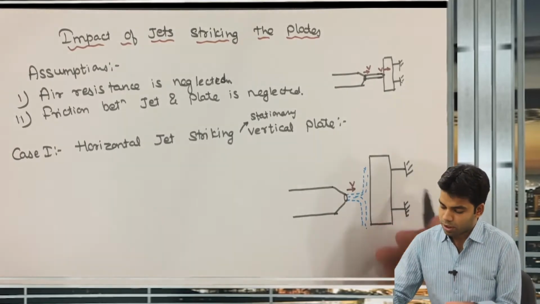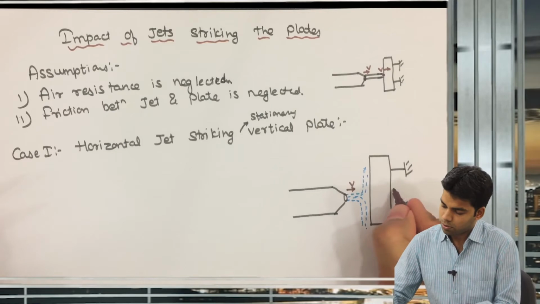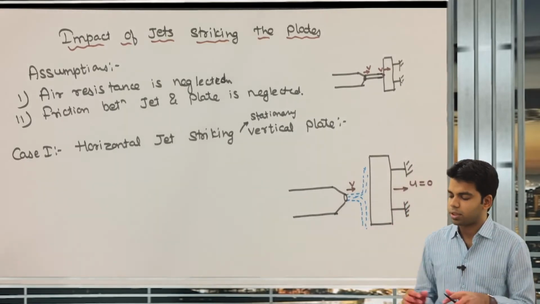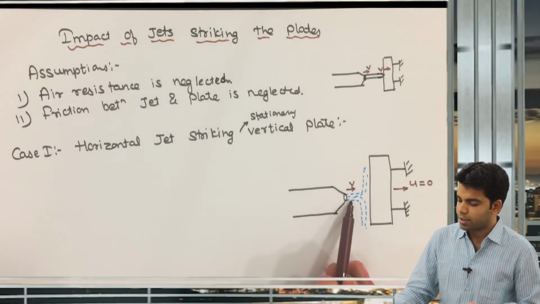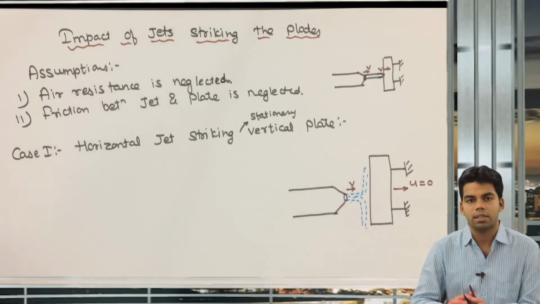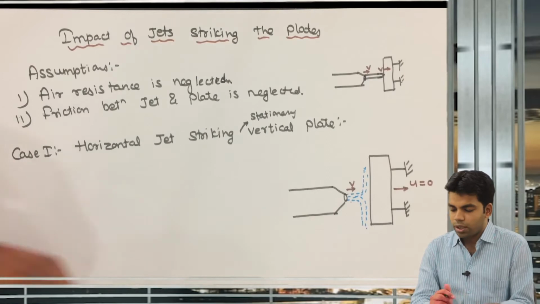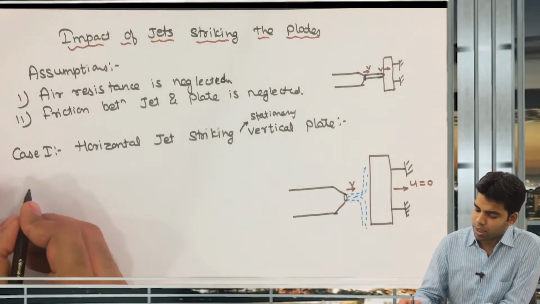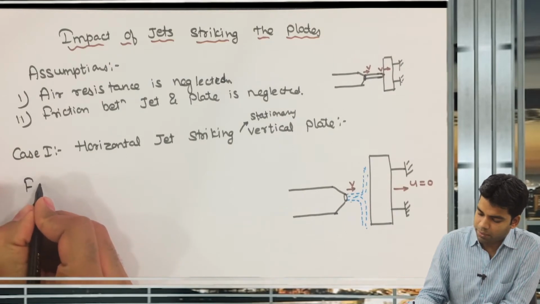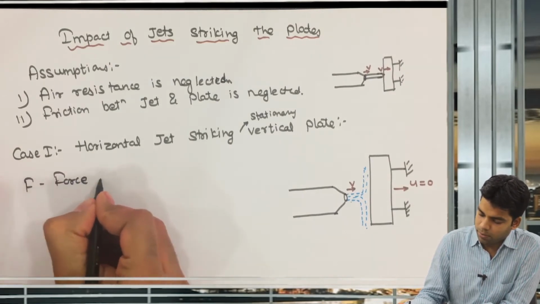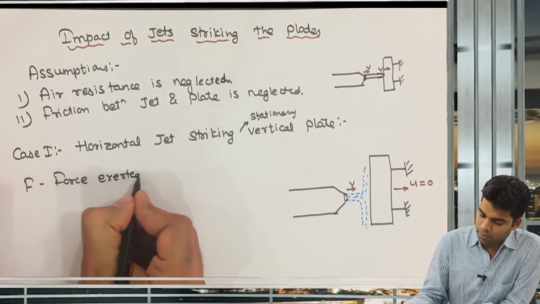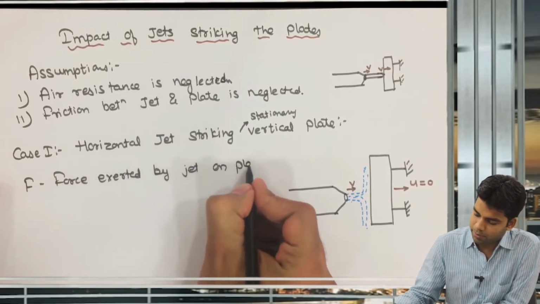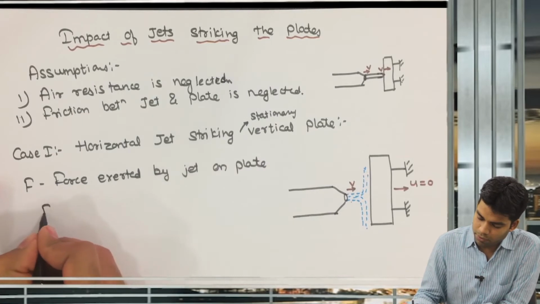Initially this plate is stationary, that means the velocity of this plate is 0. Suppose the velocity of the plate is u; in this case the plate velocity is 0. The velocity of the jet is v and the plate velocity is 0. Now, what will be the force exerted by the jet on the plate? Let F be the force exerted by the jet on the plate.